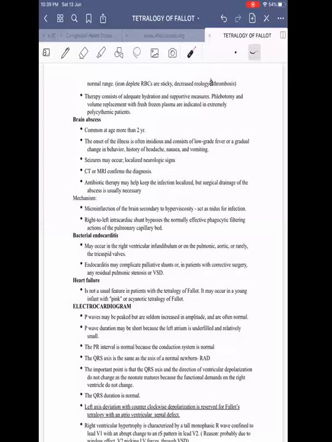Sorry to interrupt. They asked why brain abscess is common after 2 years, not below 2 years. I think initially the maternal antibodies will be there. Till 2 years the child will be dependent on mother's milk only, with maternal antibodies. Complementary feeding will be started by 6 months, not 2 years.